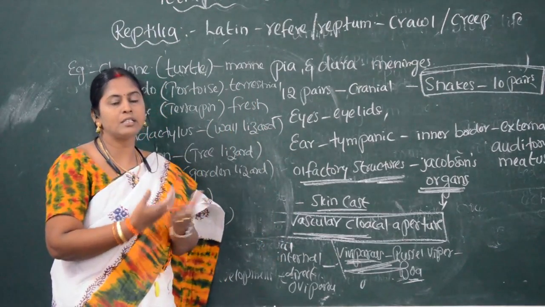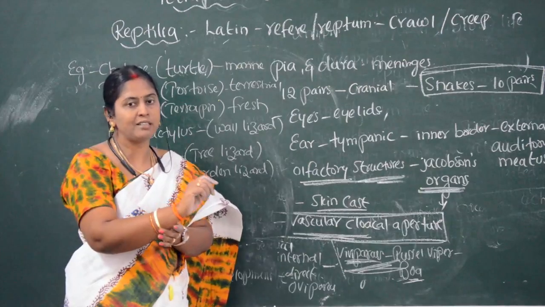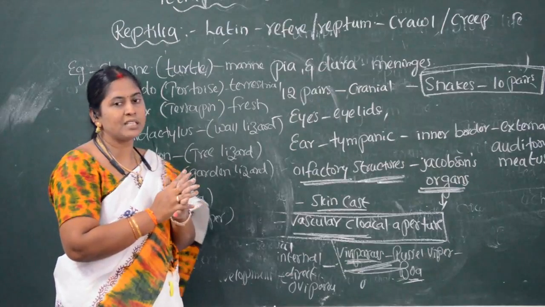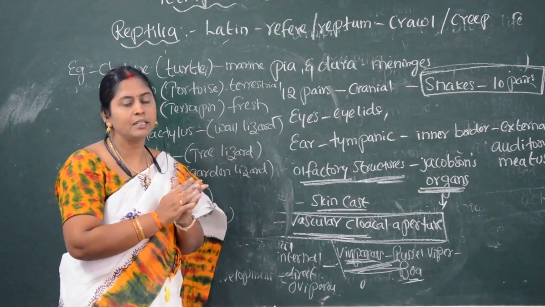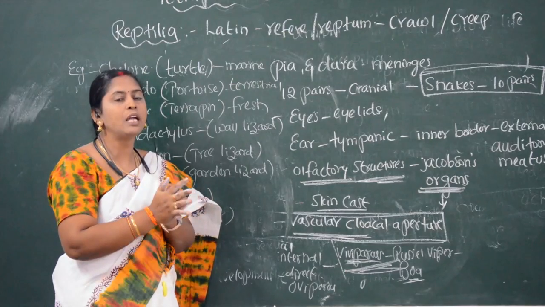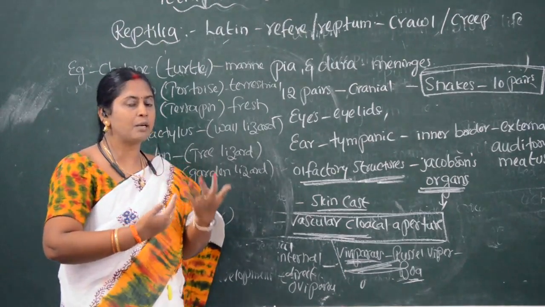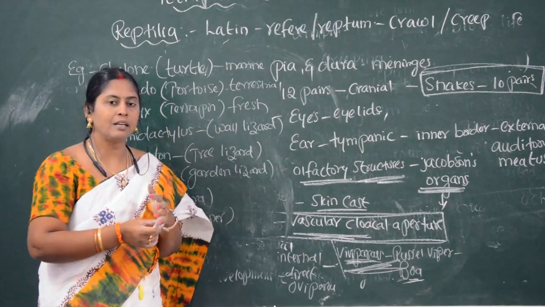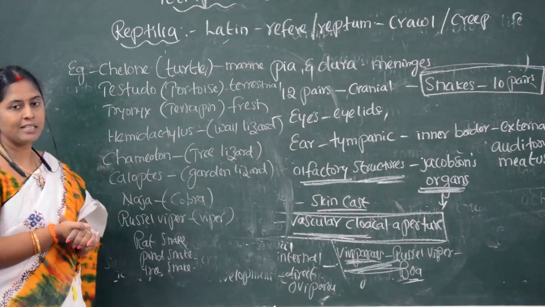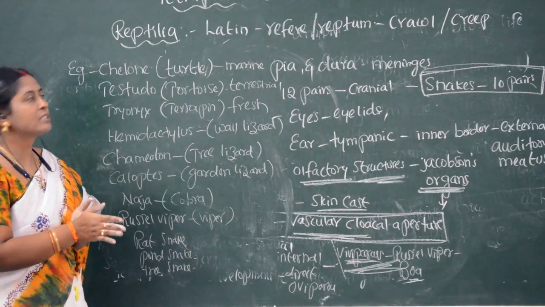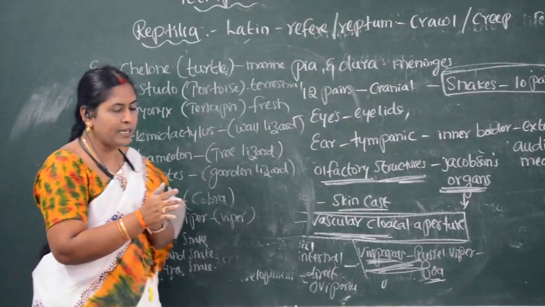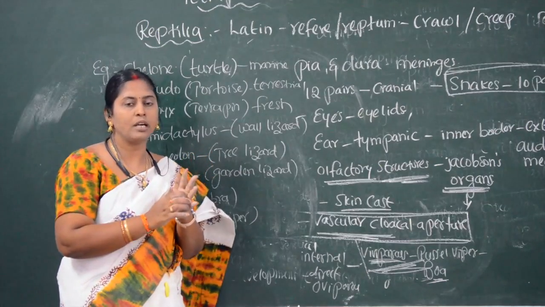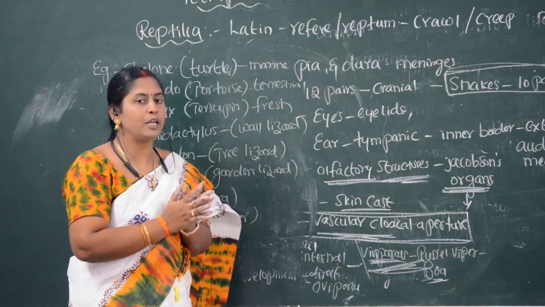All these organisms exhibit sexual reproduction. Fertilization is internal, and these are oviparous organisms except Russell's viper, boa and green snake, which are viviparous. So different examples we have seen: Chiloni, Tryonyx, Testudo, Chameleon, Hemidactylus, Russell's viper, Naja, rat snakes, pond snakes. These are the examples for Reptilia. These organisms were well developed during the Mesozoic era, so this is called the golden age of reptiles.